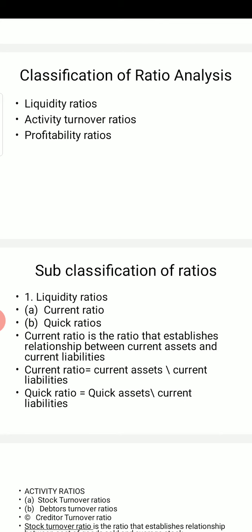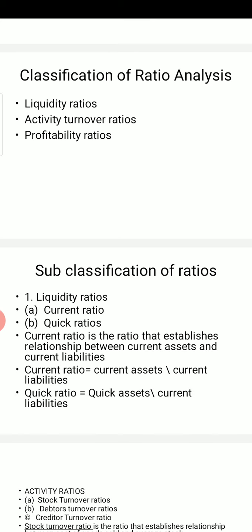So you will add all the current assets which are given to you in the question. Then you will add all the current liabilities which are given to you in the question. Then divide the current assets by the current liabilities. This is how you will calculate current ratio. And what is current ratio? It is just an explanation of the formula. It establishes a relationship between current assets and current liabilities.